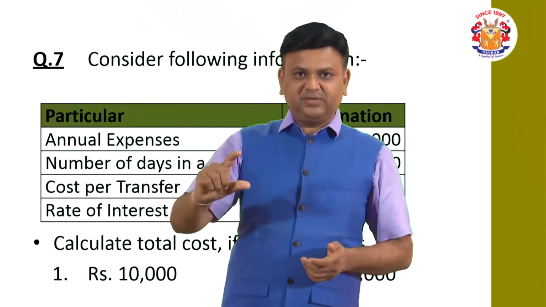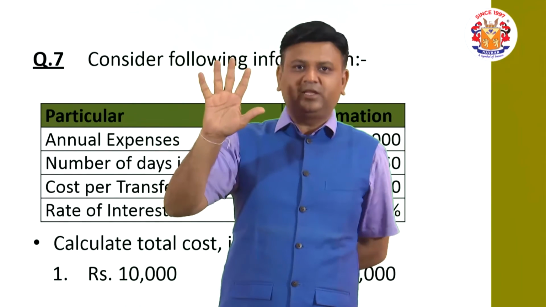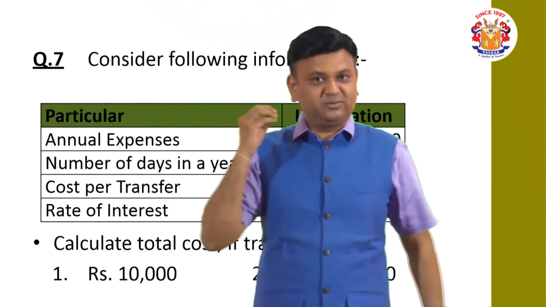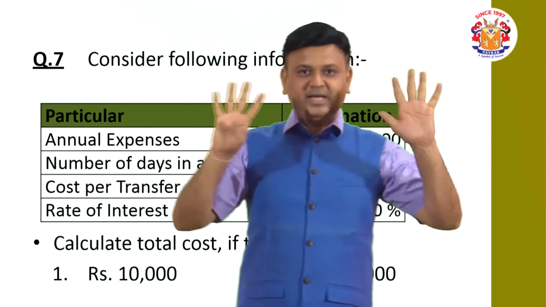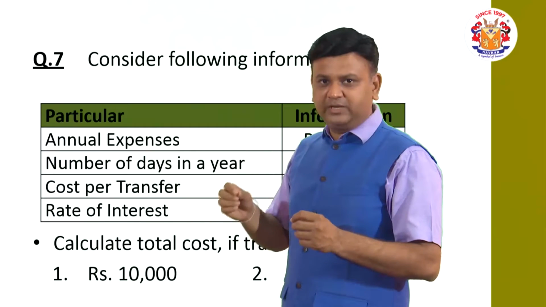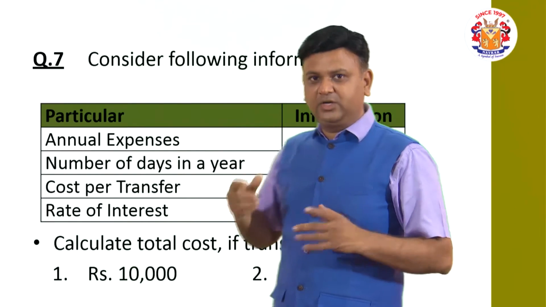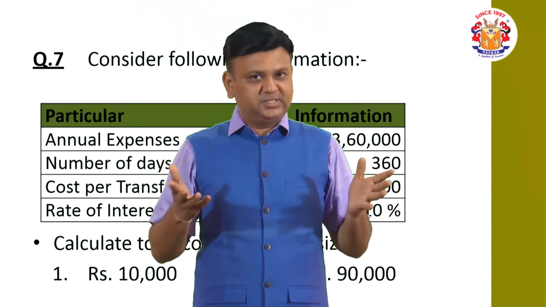So 10,000 divided by 2 is 5,000. 5,000 into 10% comes to 500. 90,000 divided by 2 is 45,000. 45,000 into 10% comes to 4,500. That is the way the total cost will be calculated for different transfer sizes.